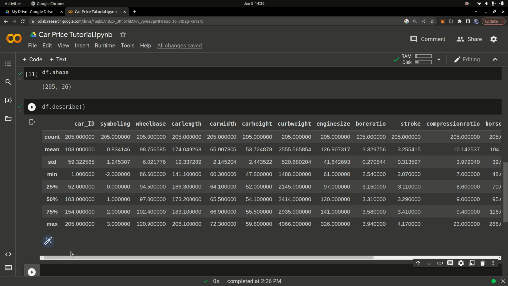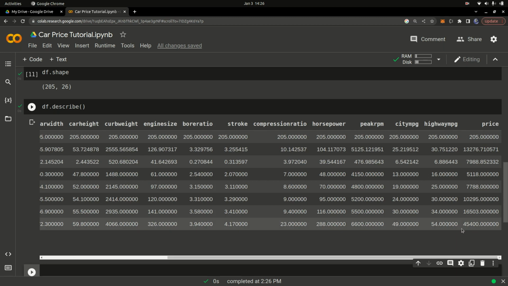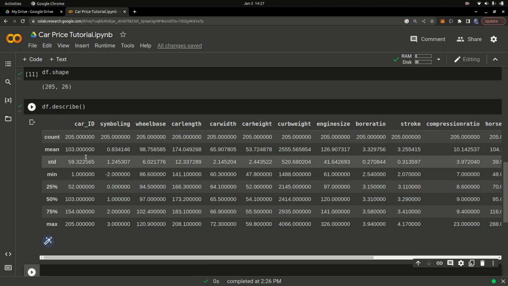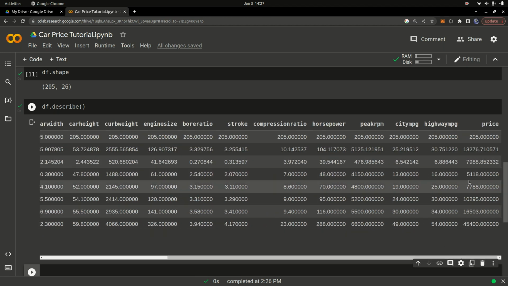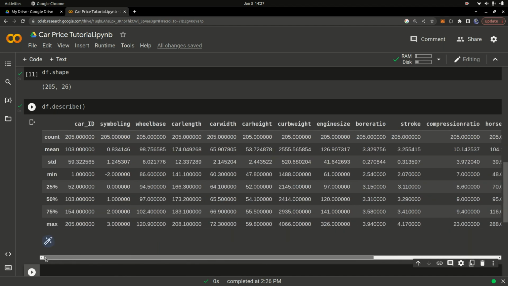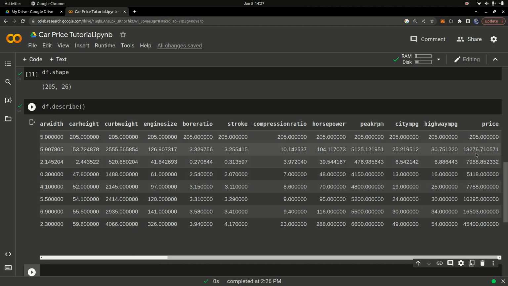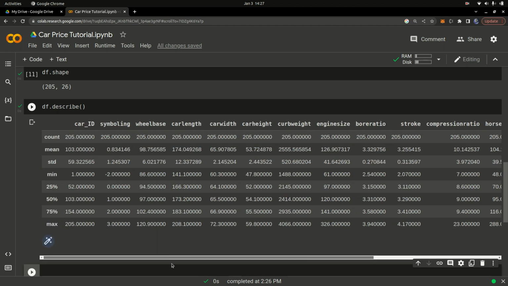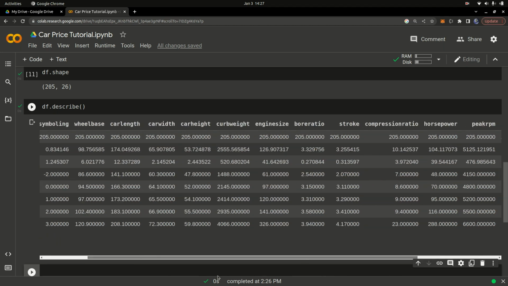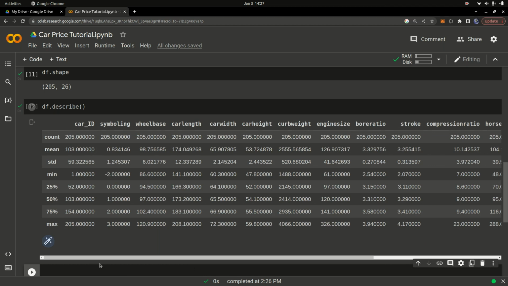Okay. So basically we can check the max price, which is around 45,400. You can check the mean price, which is right here. You can also check the 25th percentile, the 50th percentile, the 75th percentile. So the mean is the average price of the car. On average, the price of the car is around 13,000. I don't know which currency they use there, so I don't want to say the currency. Maybe it's in dollars or Indian rupees or something else. I don't know.